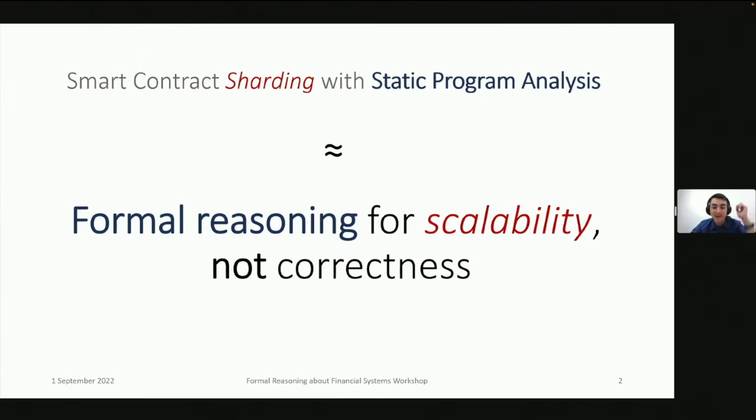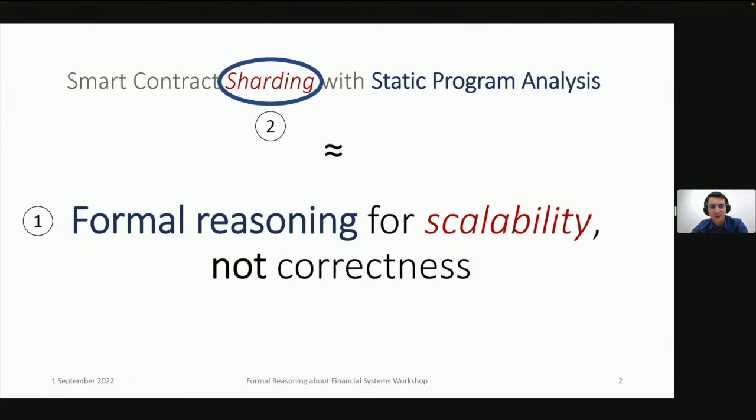Let me give you some intuition about what we are doing. So we are using formal reasoning techniques, as in the previous talks, namely static program analysis first, but not in the usual way, which is to establish correctness or the absence of certain classes of bugs. Rather, we are using static analysis to optimize the execution of smart contracts. So our goal is scalability of the underlying blockchain rather than correctness of the contracts. Secondly, we are using static analysis to enable smart contract sharding.